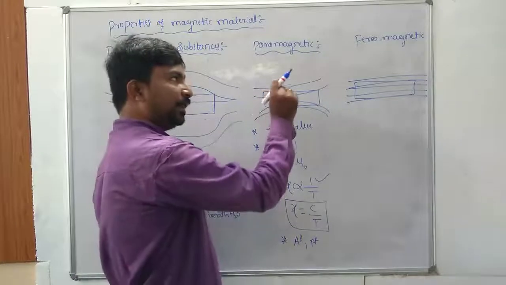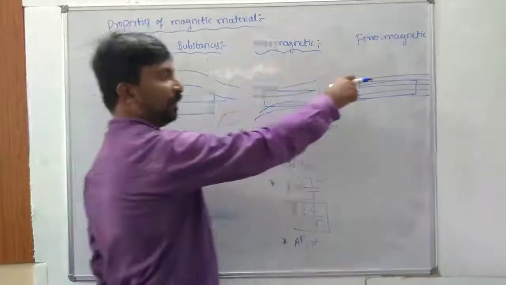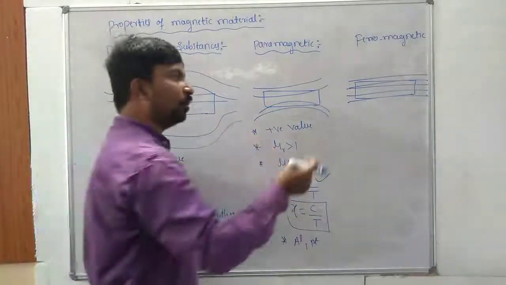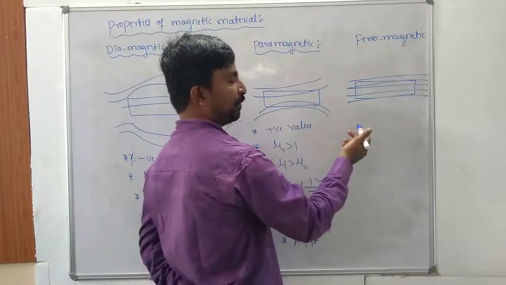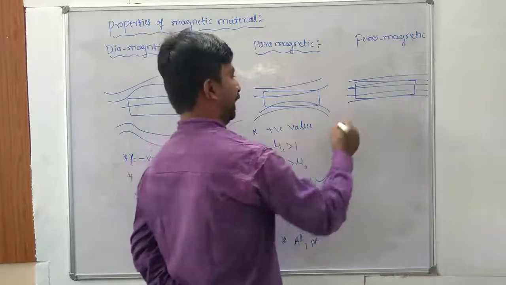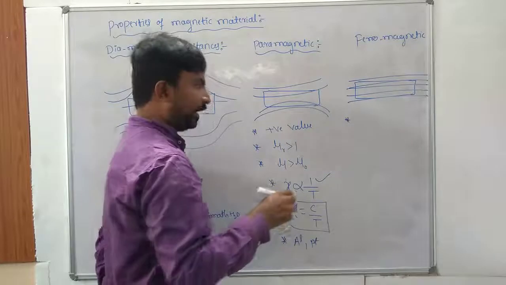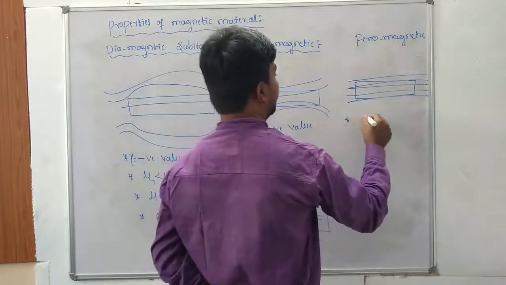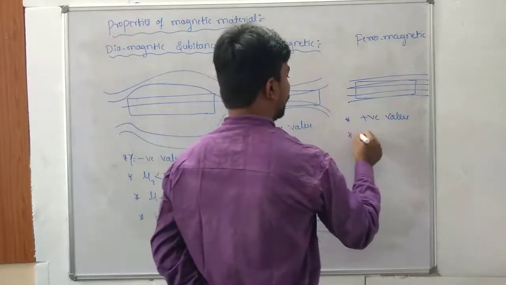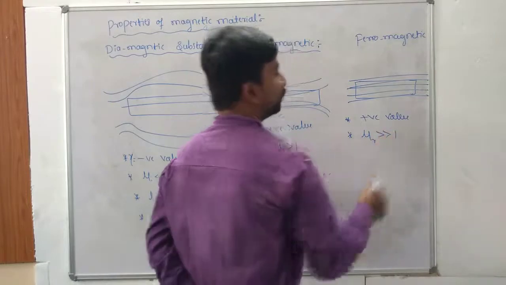When a small piece of ferromagnetic material is placed near the pole of the magnet, what happens here? It tends to move towards the pole of the magnet. That means it tends to move from the weaker region to the stronger region of the magnetic field. Then the susceptibility of ferromagnetic material is taken as a positive value. Then the relative permeability mu r is much greater than 1.